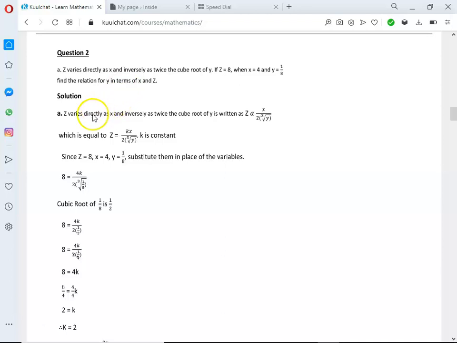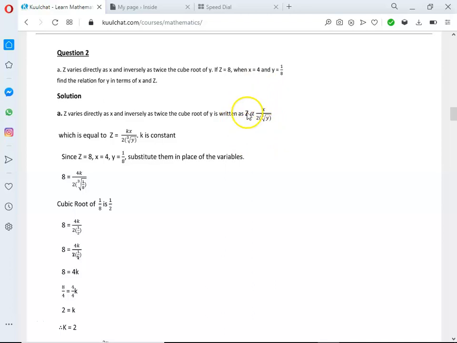Okay, so let's continue. So z varies directly as x. This is the varies symbol. So z varies directly as x, and inversely as twice, inversely so that is divide, twice the cube root of y. Twice means 2 times something.